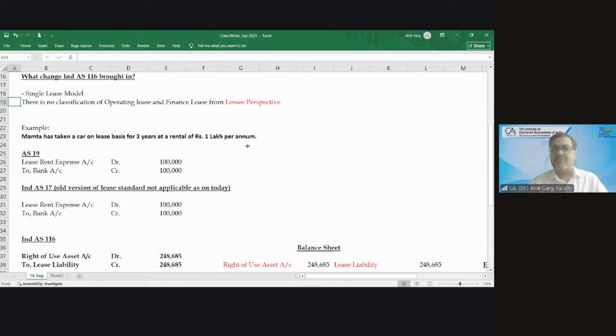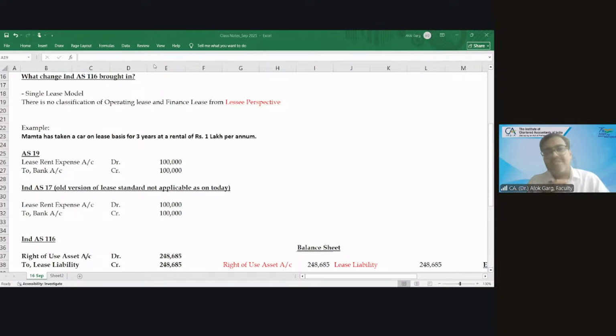So what are you getting? You are getting a piece of paper. By getting a piece of paper, what are you getting? You are getting a right. Yes or no? Right to use. A right is what you get. In intangible assets, the license you get, for example, the government is giving a broadcasting license to Netflix and to Doordarshan. So what these broadcasting companies are getting? They are getting a right to telecast, a right to broadcast.